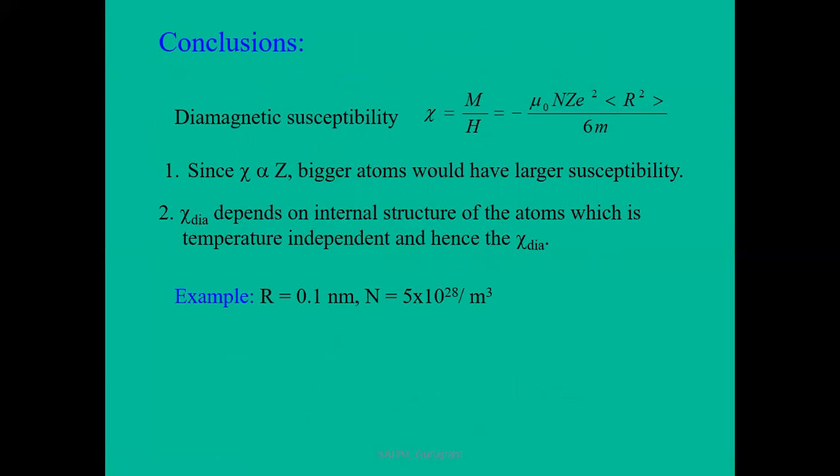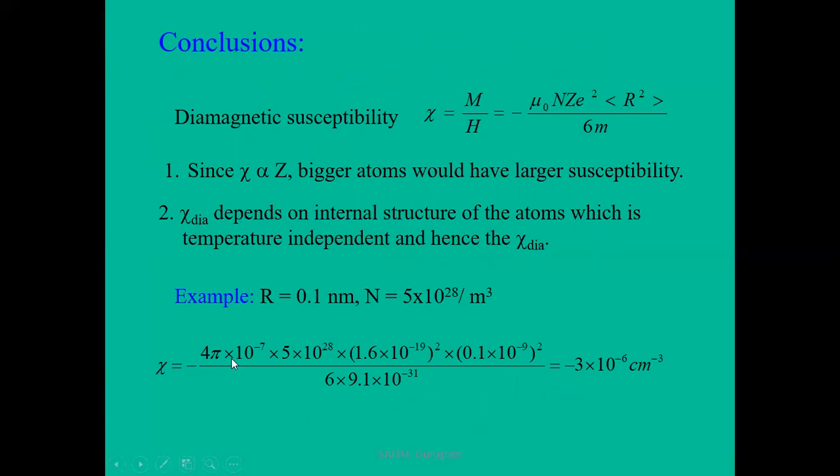Here, for example, r is 0.1 nanometer and n, the number of electrons, is 5 into 10 to the power 28 per meter cube. Then the susceptibility is minus mu naught and so on. We know the value of mu naught is 4 pi into 10 to the power minus 7, n is given, Z, the atomic number, is given, the charge of the electron we know is 1.6 into 10 to the power minus 19, r is given as 0.1 nanometer, and the mass of the electron is 9.1 into 10 to the power minus 31. Then the final susceptibility is minus 3 into 10 to the power minus 6.